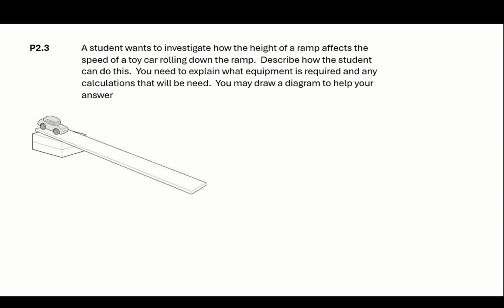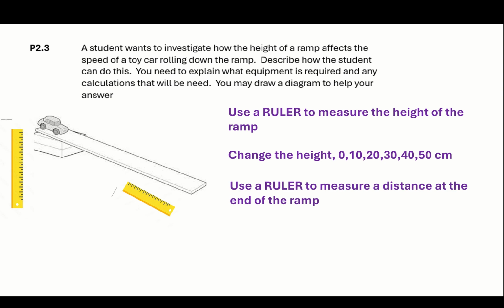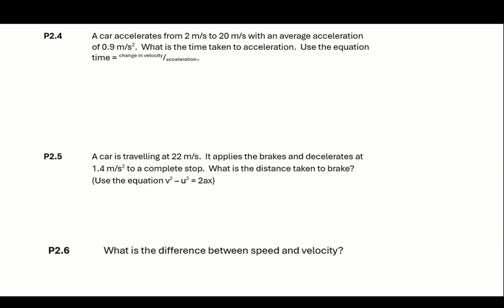Okay, this next one you're really good at, you've been ace at. So how can I do an experiment with a ramp to measure the speed? So use a ruler to measure the height of the ramp. Change the height and then give 10, 20, 30, 40, 50 centimetres. Next part, use a ruler, give your measuring equipment to measure a distance at the end of the ramp, like I've done there. Next part, use a stop clock to measure the time over that distance. Speed equals distance divided by time. That's quite easy.